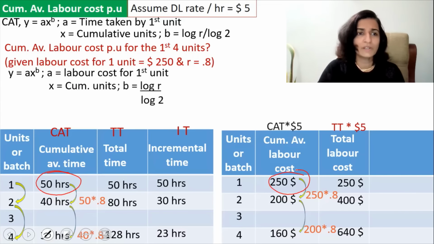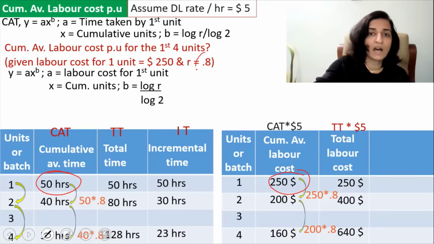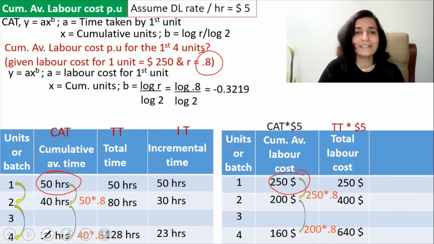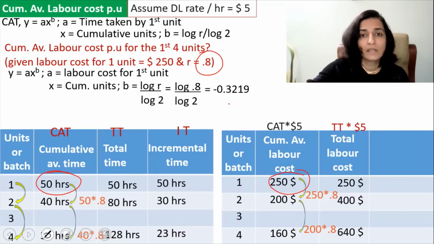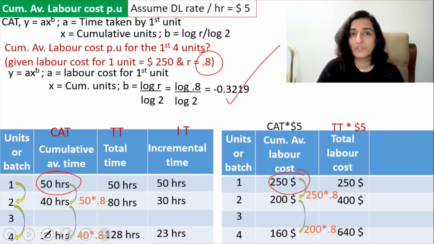X is the cumulative units and B is log R divided by log 2. So we will calculate B first. R is 0.8, so it is log 0.8 divided by log 2. That's equal to negative 0.3219. This is something that we had calculated earlier.